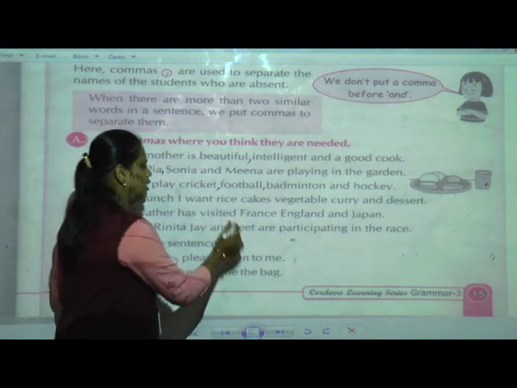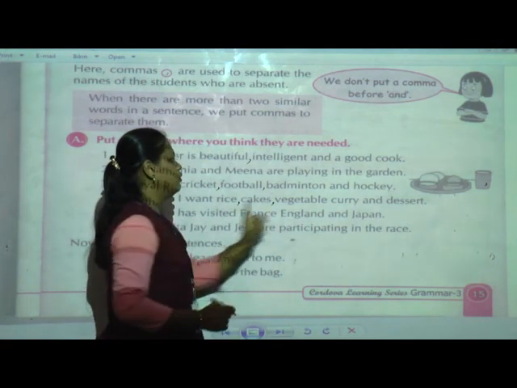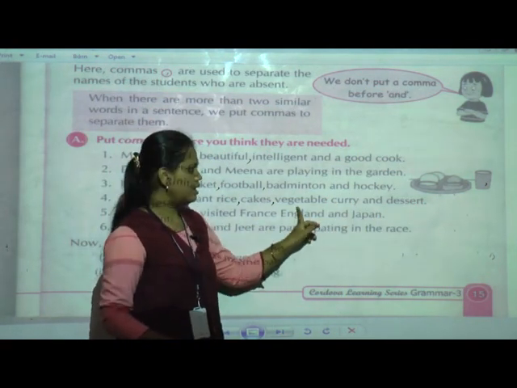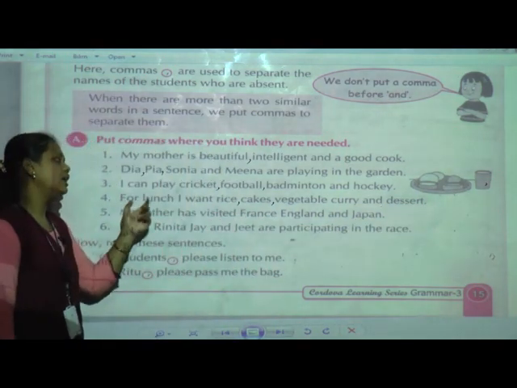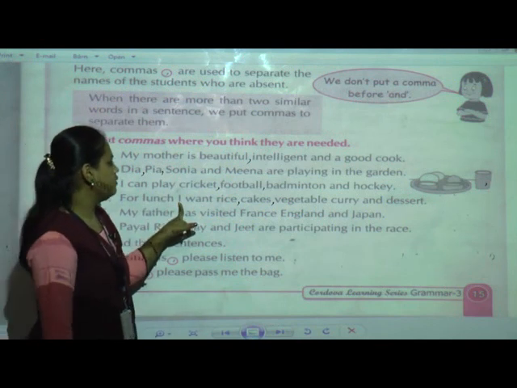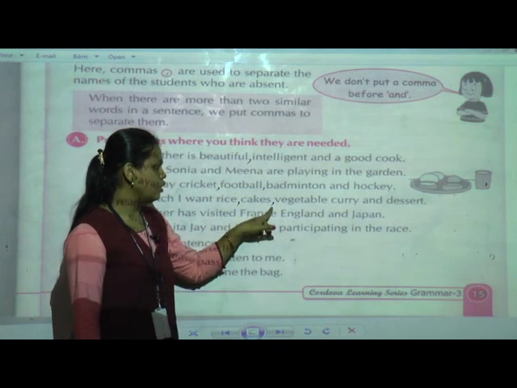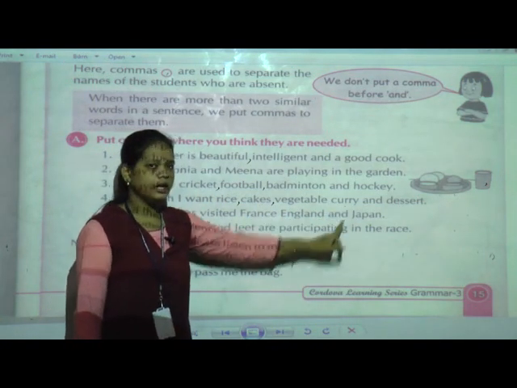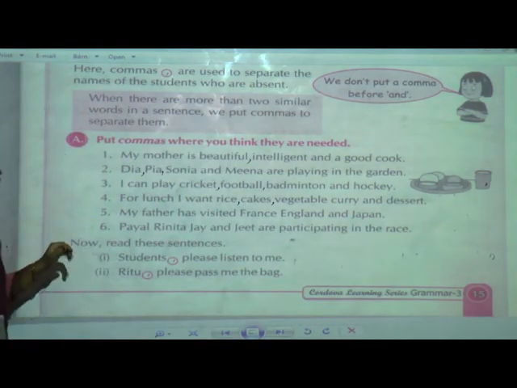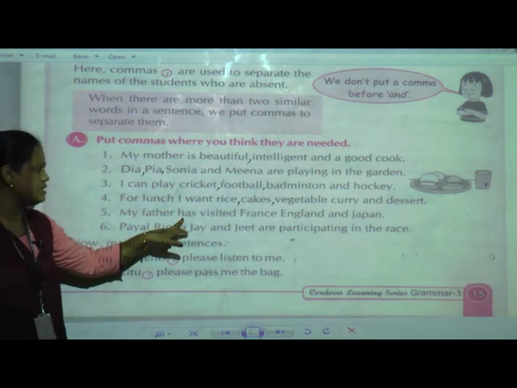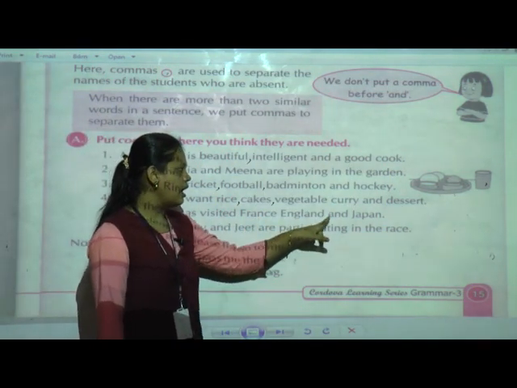After rice, cakes, vegetable curry, which is one item, and dessert. See, whenever you have lunch, here it is given: I want rice, comma, cakes, comma, vegetable curry and dessert.